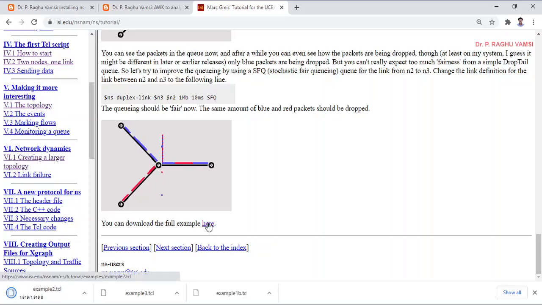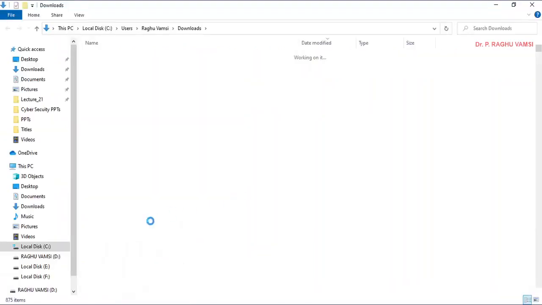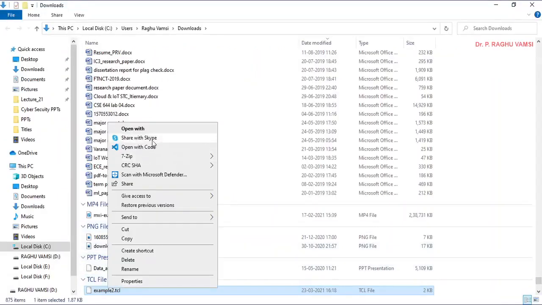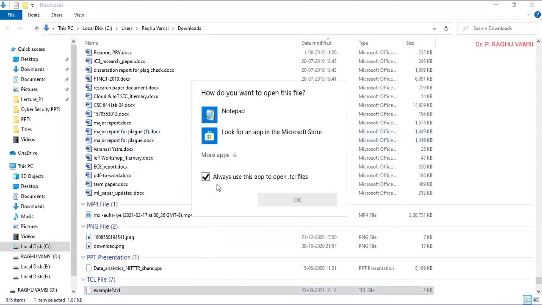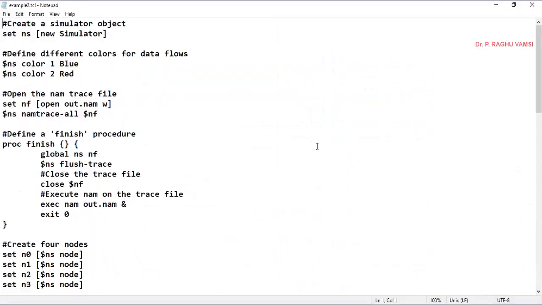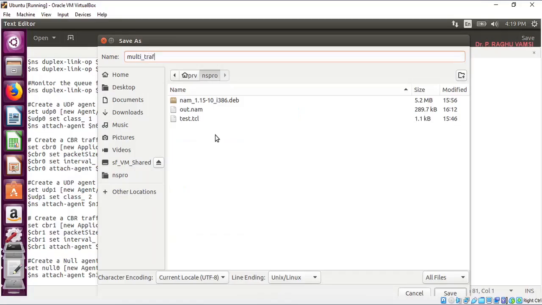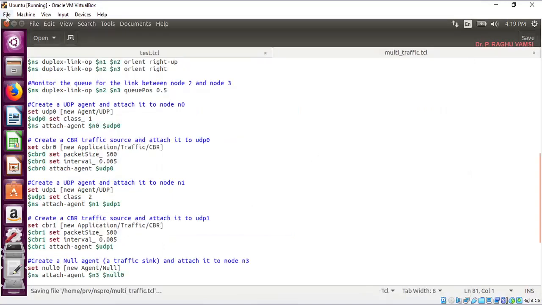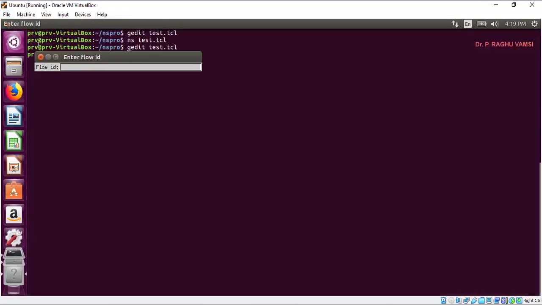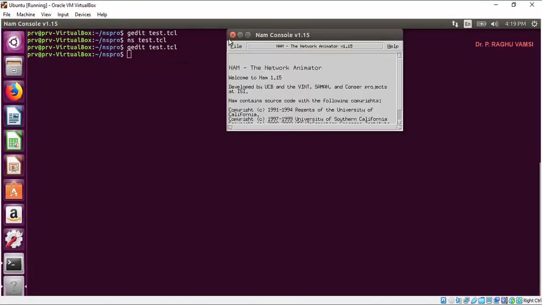So you can download this code, and you can just try this code on your NS simulator. Here we'll do the same thing. So here the file was created and closed. This one also, that will close the NAM.